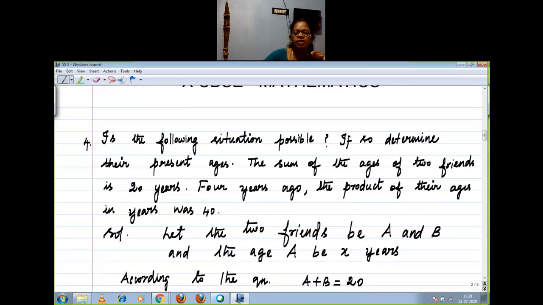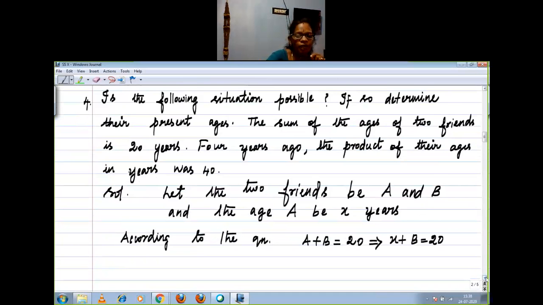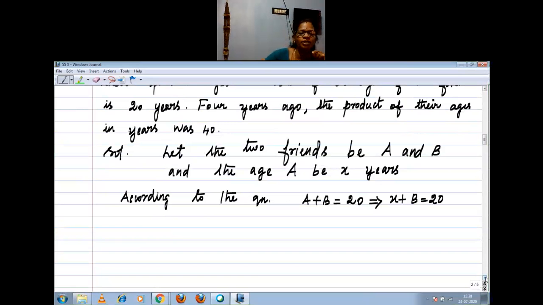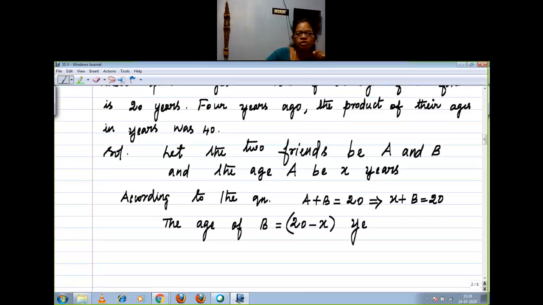Which implies X plus B equal to 20. Now, what is the age of B? 20 minus X, right? Age of B equal to 20 minus X years. The first statement will give you the age of A as X and the age of B as 20 minus X. Now we'll pass on to the next.